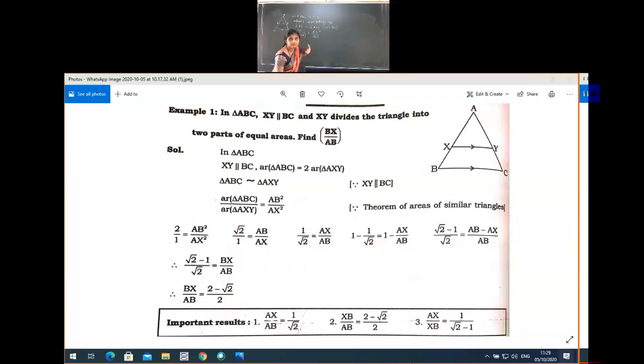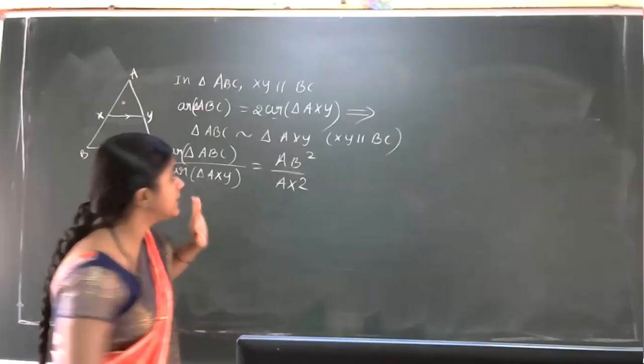One second. Now the board is visible now, students.